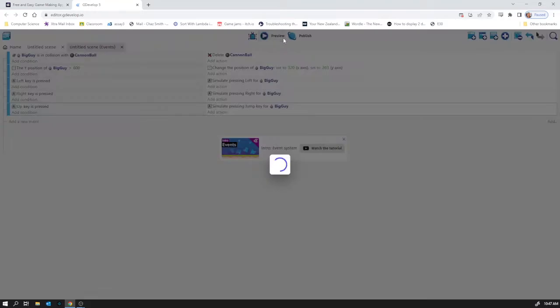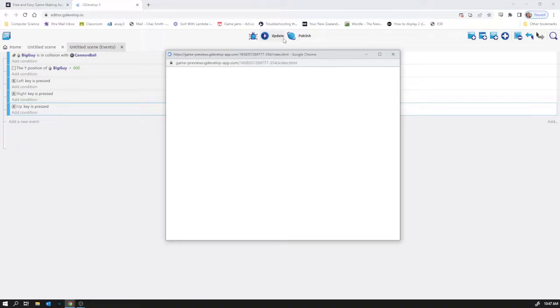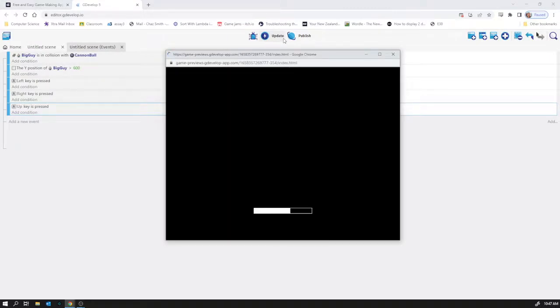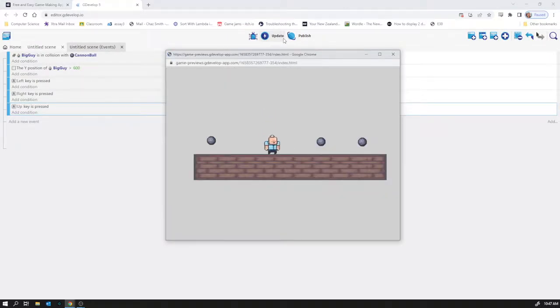Let's see what that does. So it should be just left, right and up for jump now, which should be much nicer than space for jump. Yay, left, right, jump. Cool, and that's enough for this video.